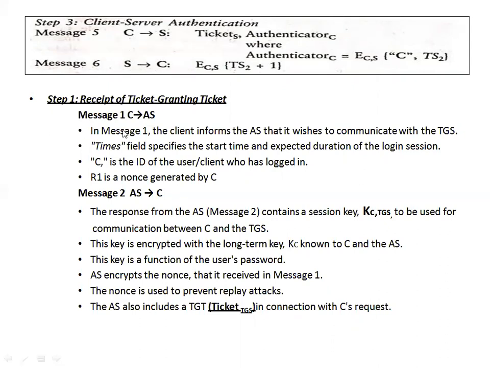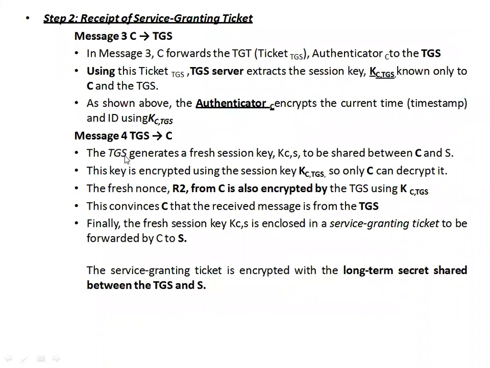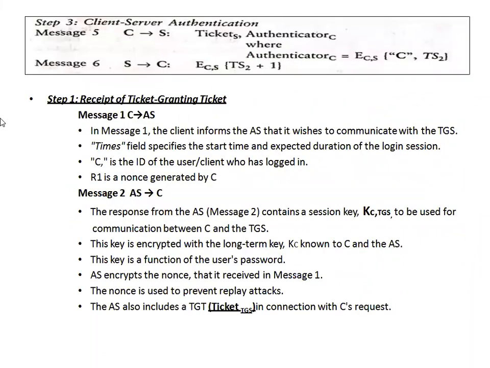The same concept is explained in step 1 here. In step 2 also, what I told. In step 2, again 2 messages. I'll come back to this. In step 1, C is requesting AS, authentication server. In step 1, what is the message 2? Authentication server is responding to C, saying that you can interact with server with the key, what I'm sending. This is the key, what I'm showing here. This is the secret key.